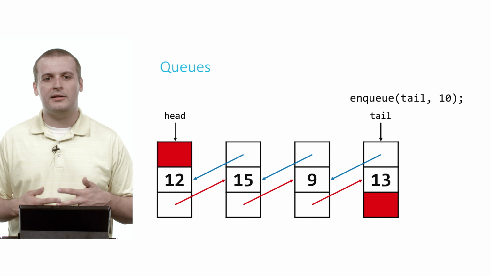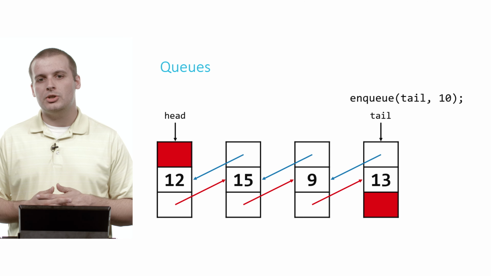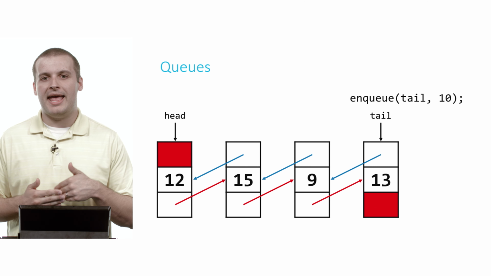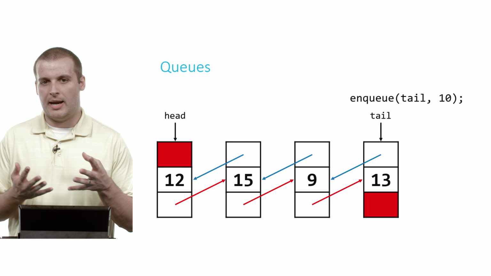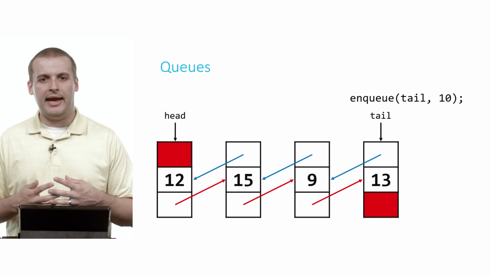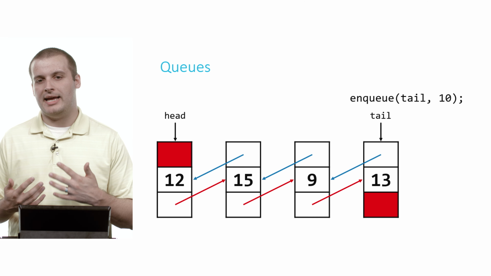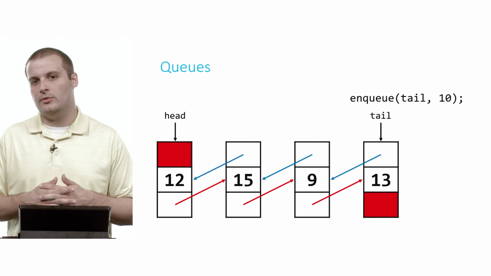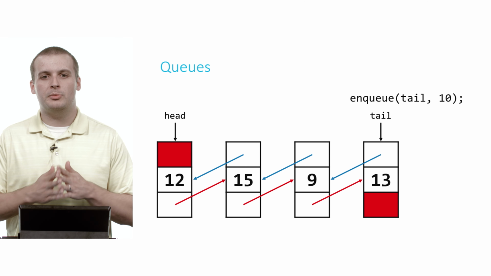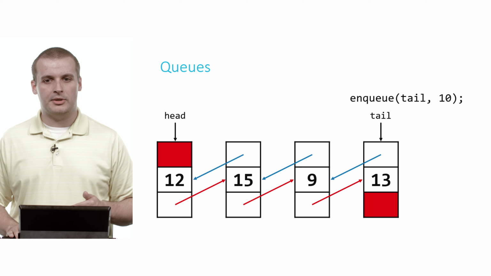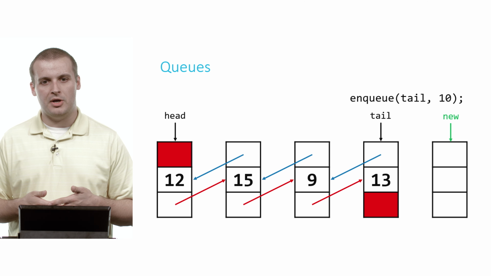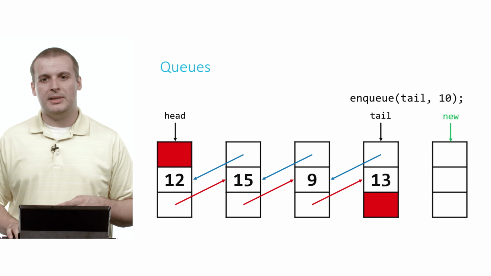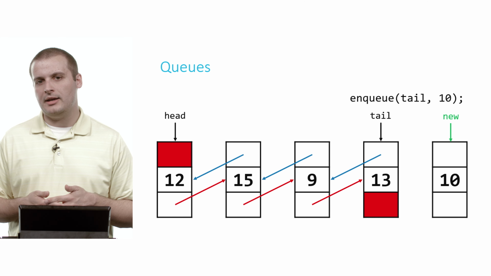We want to add the element 10 to the end of this queue. So the oldest element here is represented by head. That's the first thing we put into this hypothetical queue. And tail, 13, is the most recently added element. And so if we want to enqueue 10 into this queue, we want to put it after 13. So we're going to dynamically allocate space for a new node and check for null to make sure we didn't have a memory failure. Then we're going to place 10 into that node.